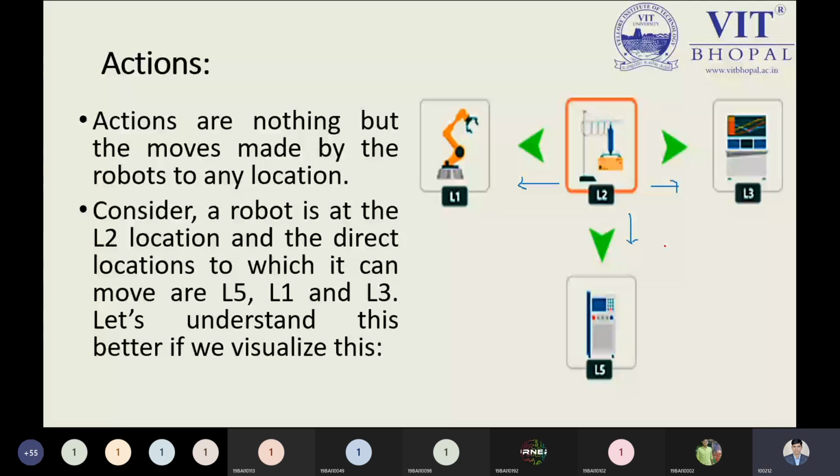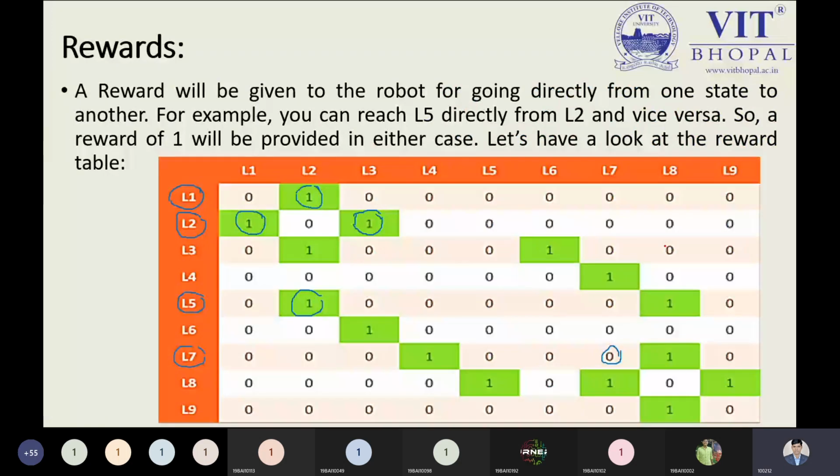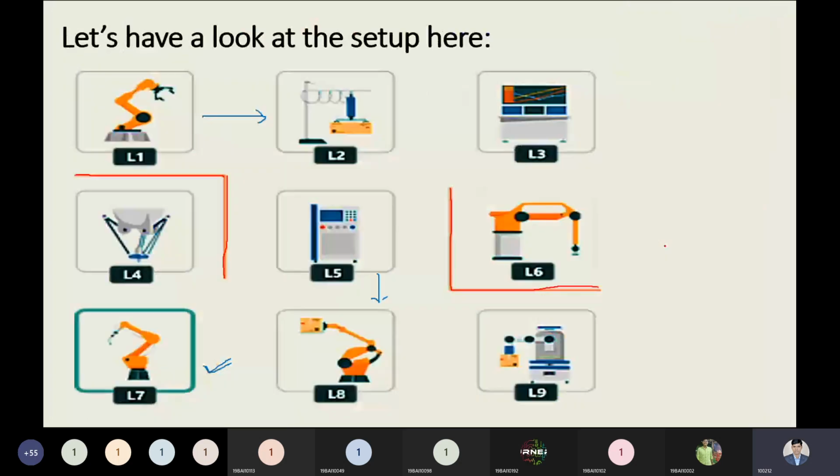Actions are nothing but the movement of our object, or agent, from location to location. So this is our reward. The reward is saying that if you are moving correctly from one location to another, then you are getting one reward. After cleaning the car, you are moving to L3, then okay, you are getting the reward. It means you are moving in the right direction, and that is what we can say is the possible solution. We can move over here.